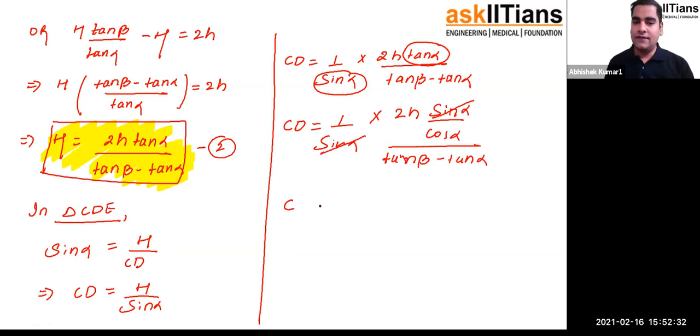So 1 upon cos alpha can be written as sec alpha. So you have 2H sec alpha. Understood? That is divided by tan beta minus tan alpha. And that is exactly what we were supposed to show in this problem, right?